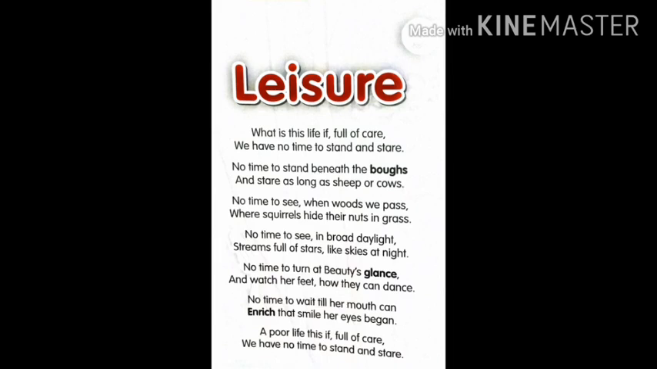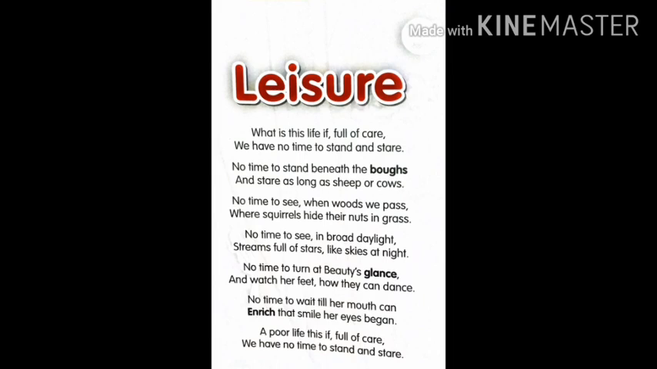So he is saying, a poor life this, if full of care, we have no time to stand and stay. Why is he calling our life a poor life? Because like machines we are working from morning till evening without any leisure time. Though we get some leisure time, we are not enjoying it. We are not trying to spend time with it. So that's why the author tells us that our life is a poor life. We are not able to enjoy.